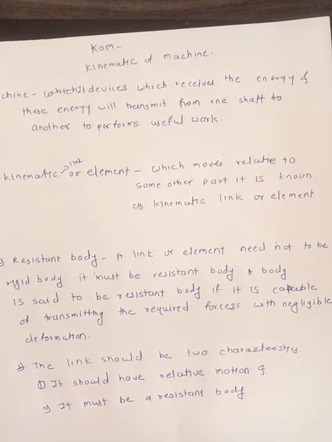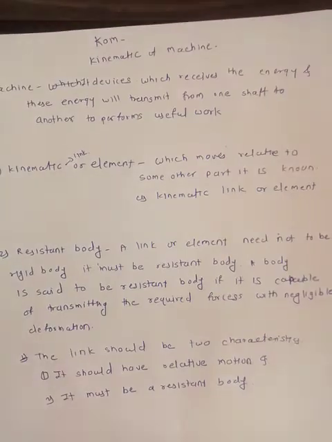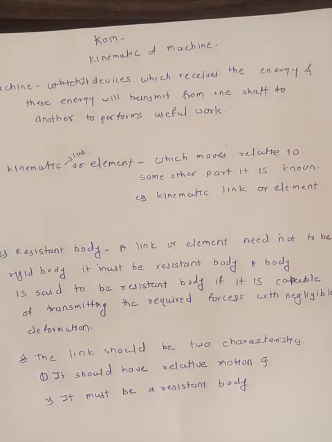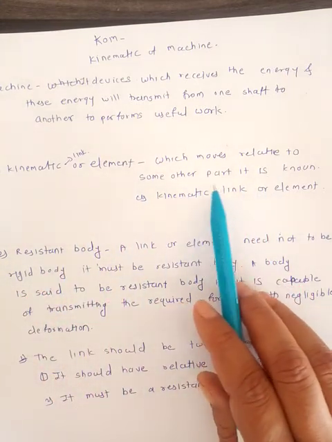First, what is a machine? A machine is a device which receives energy, and this energy is transmitted from one shaft to another to perform useful work. The machine is a combination of various links. A kinematic link moves relative to some other part.